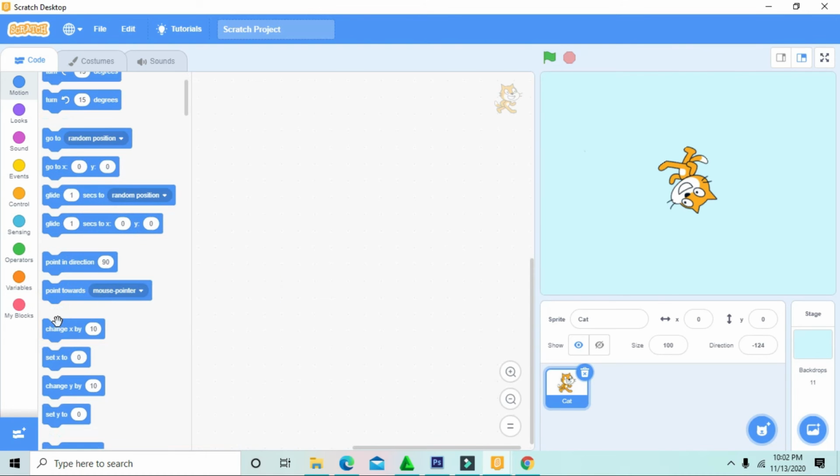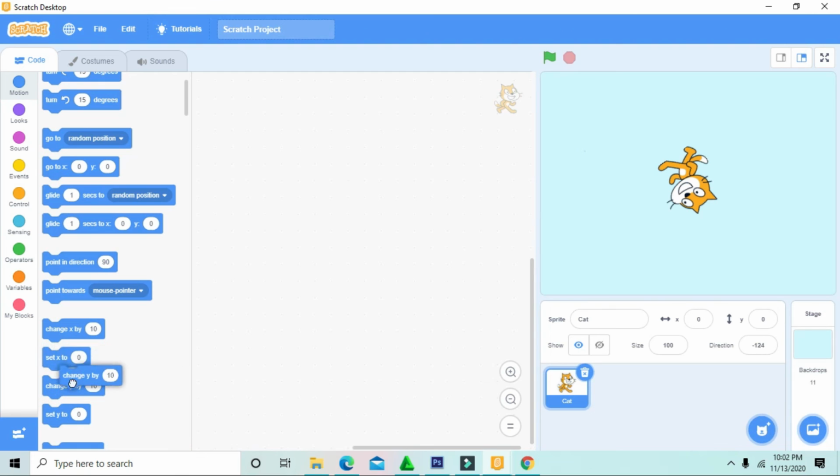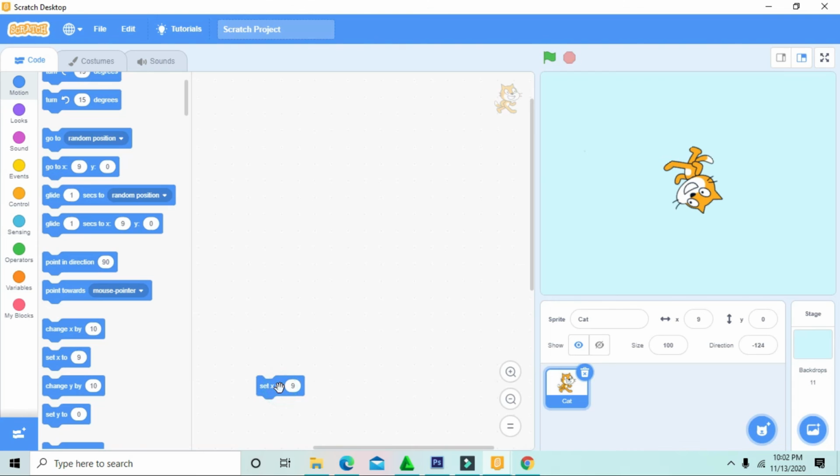Next, change x. We can change x by 10. Like we made it 0, then plus 10, 10, 10, 10. You can minus it. You can give some minus, then minus until 0. Okay, this is the same. We can set x to 9. We'll set it to 9.